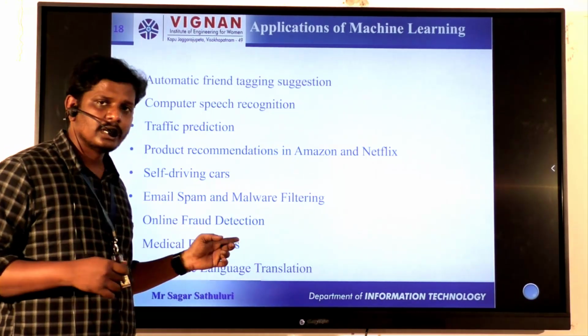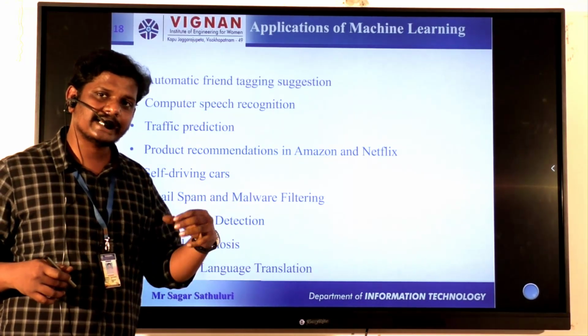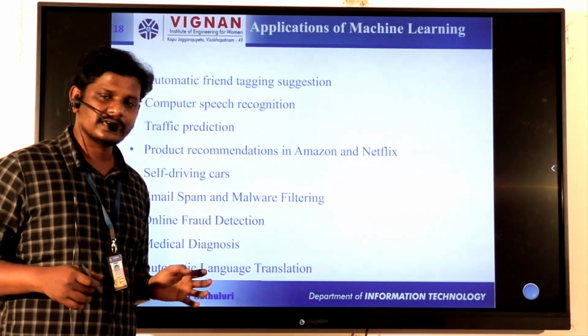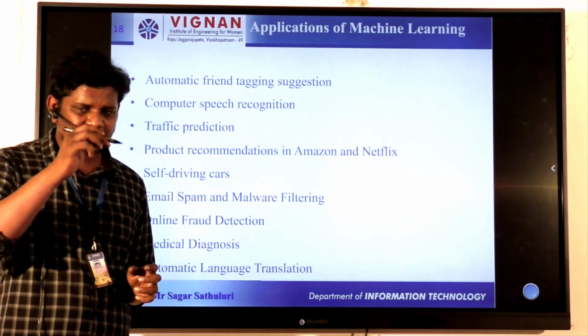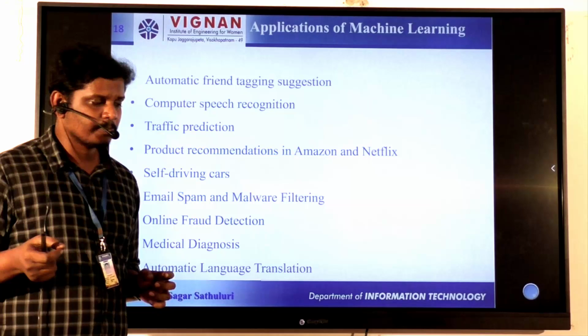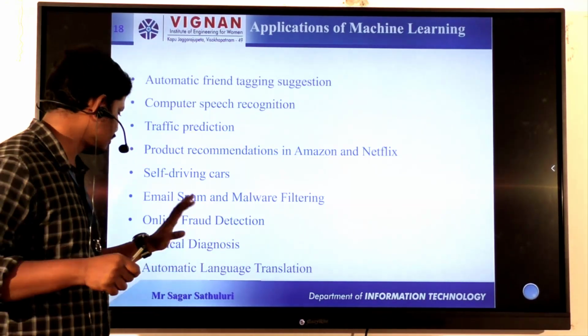Next, coming to online fraud detection. Online fraud detection especially comes with credit cards. When we forget our credit cards in our pockets or at the ATMs, someone steals the credit card, and because of Wi-Fi technology they can swipe and use it. So machine learning algorithms are used for this online fraud detection.